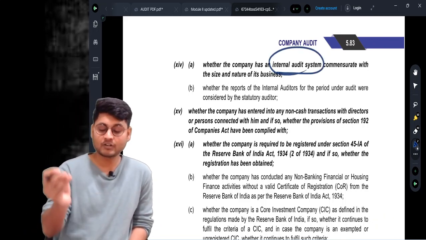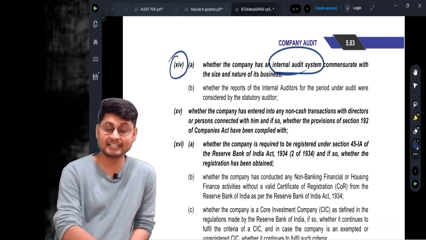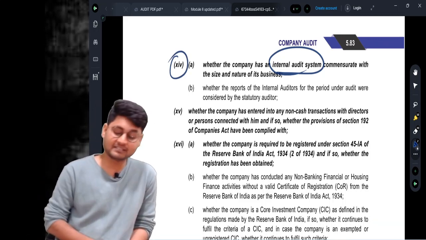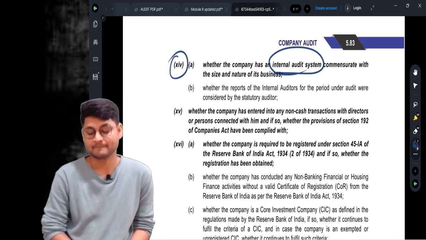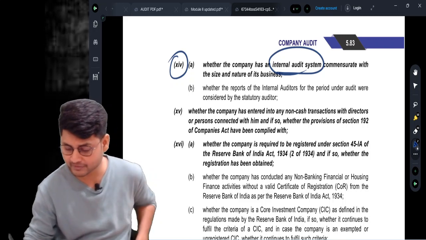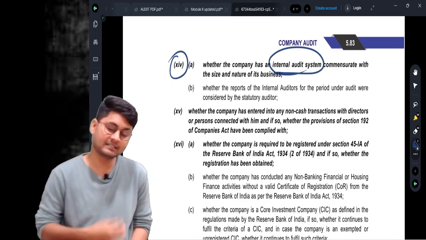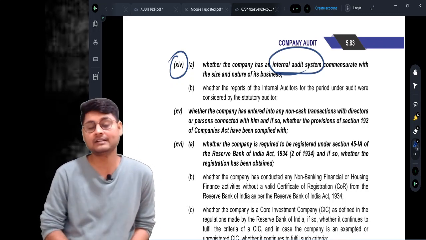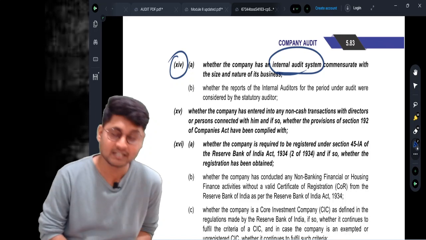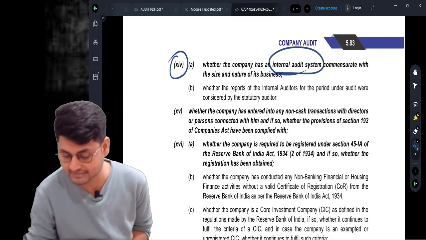Now as an auditor, in this clause, what you need to report is whether the company has an internal audit system commensurate with, matching, its size and nature of business. That is point number 1. In case there is an internal audit report given by the internal auditor, whether it is considered by the statutory auditor or not shall be reported in subclause number B.